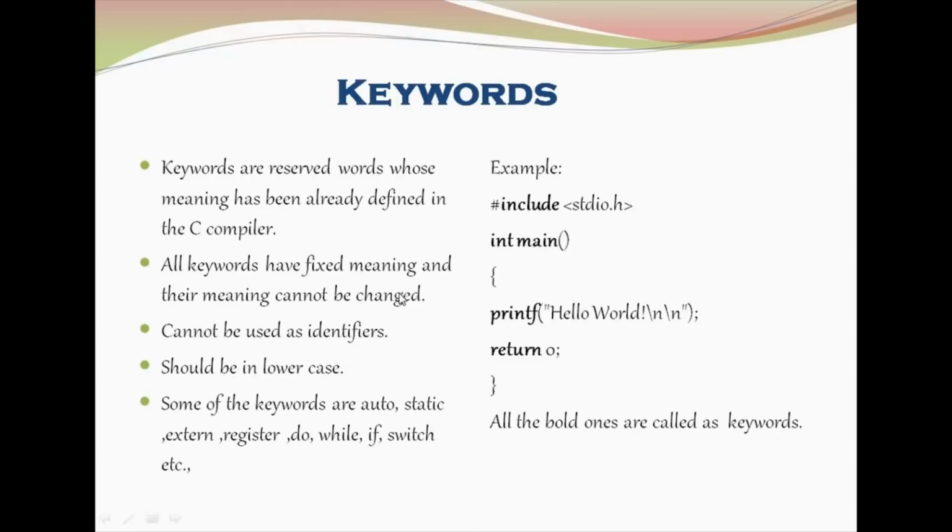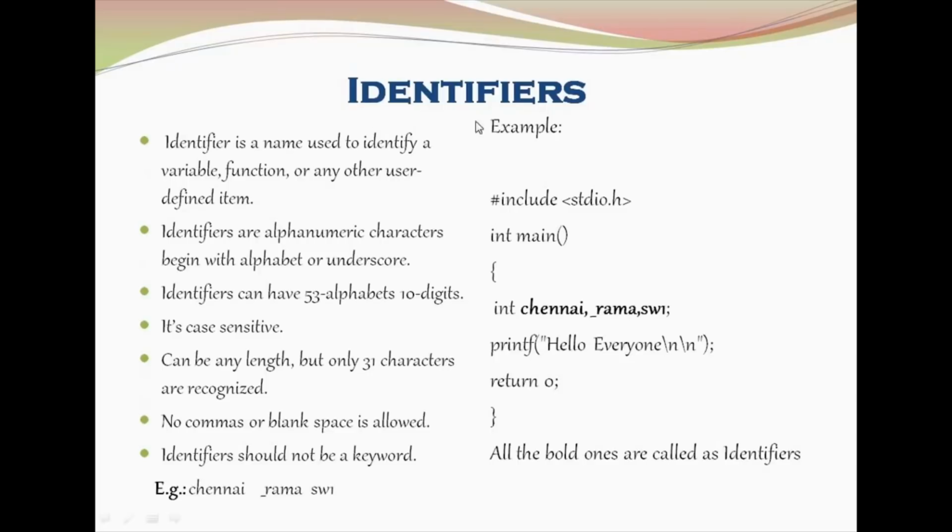There are 32 keywords in C, and they should be written only in lower case. Some of the keywords, see this example: include is a keyword, int is a keyword, main is a keyword, printf is a keyword, return is a keyword. These are all keywords in the C language. All these bold ones are keywords.